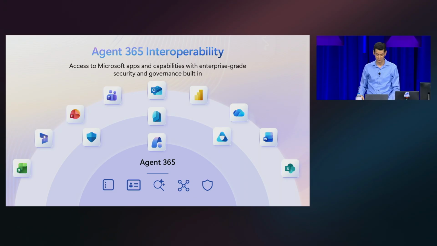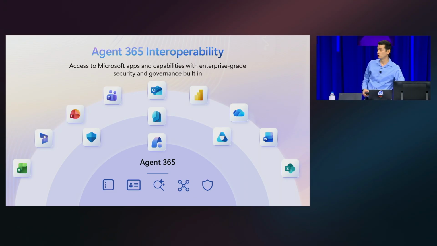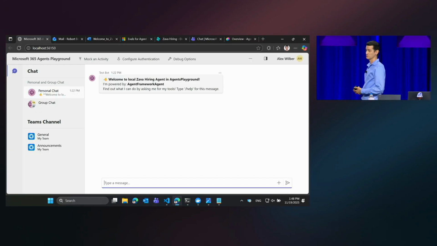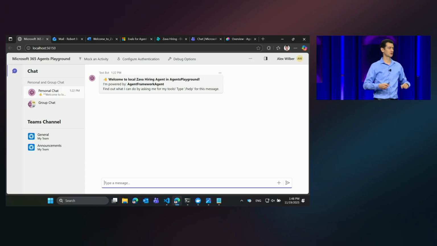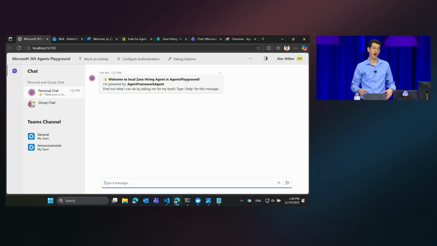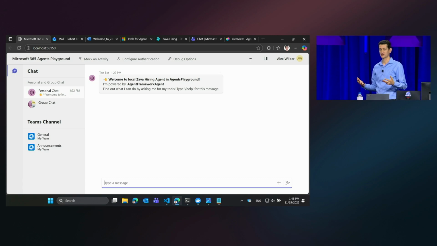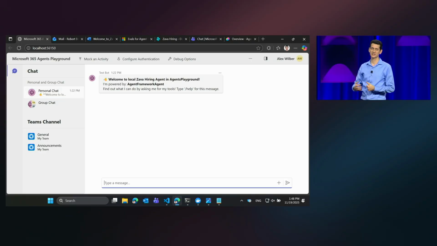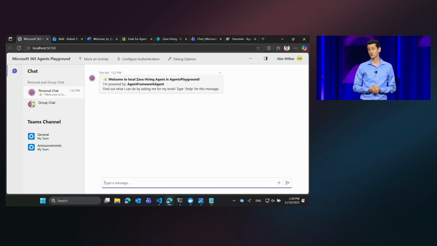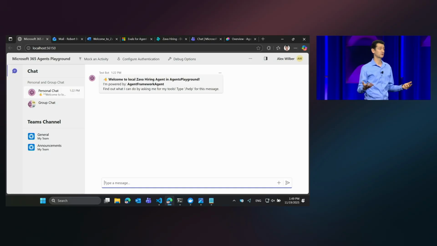So let's dive right in and look at some elaborate live demos. The next probably 15 minutes or so is going to be just a series of demos. Let's hope the demo gods are with me. And I will show you essentially how to build an agent using those tools. Just to set the stage, this is Sava, our organization, and one of the tasks that the organization needs help with is hiring. So I've built a Sava hiring agent.